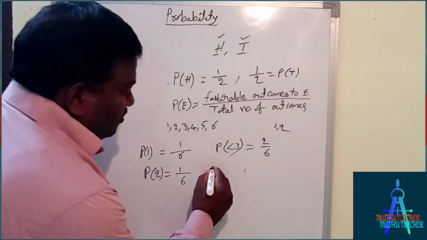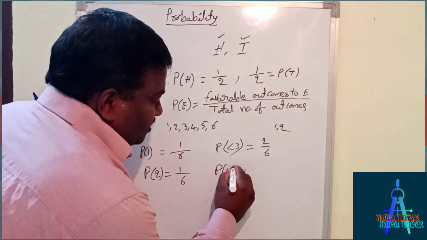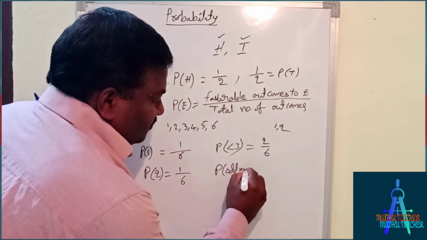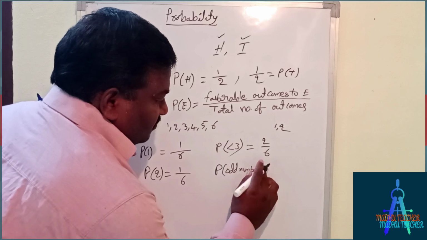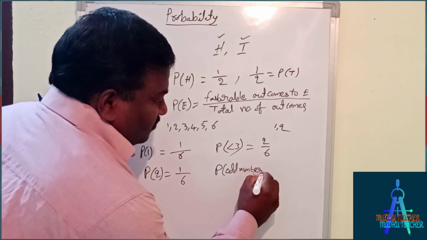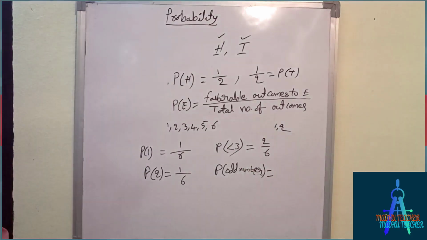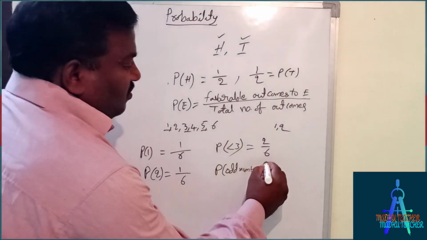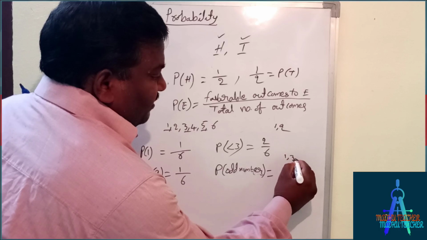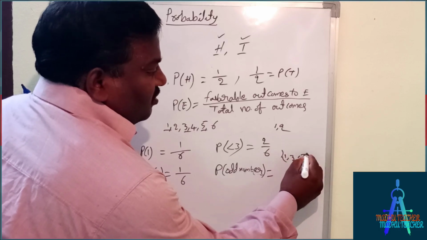Suppose the probability of an odd number. What are the odd numbers? 1, 3, 5. These are the favorable outcomes.